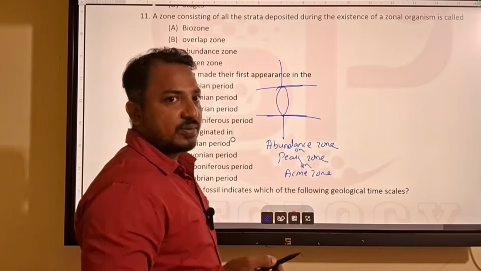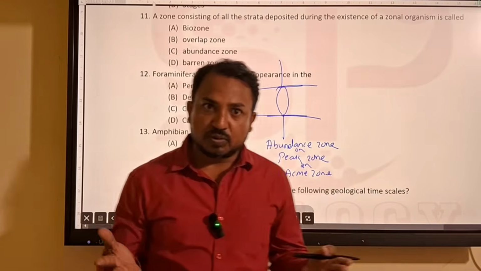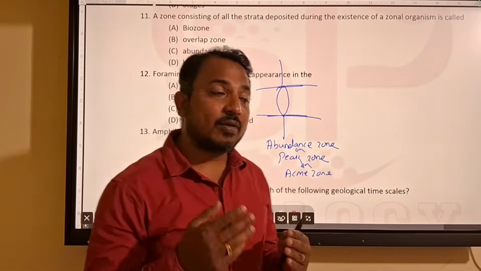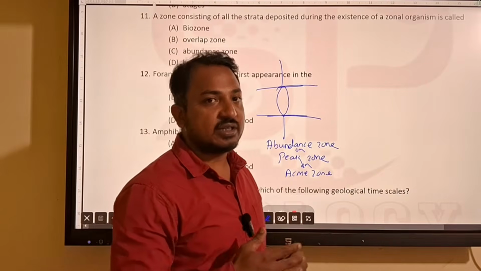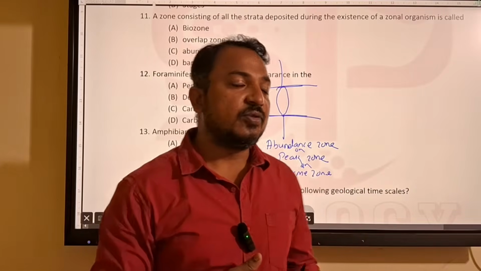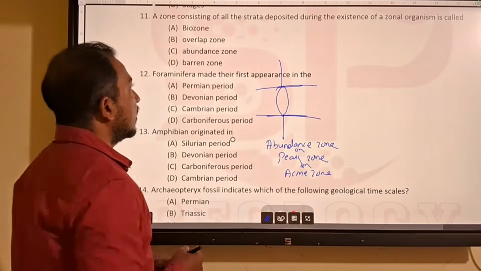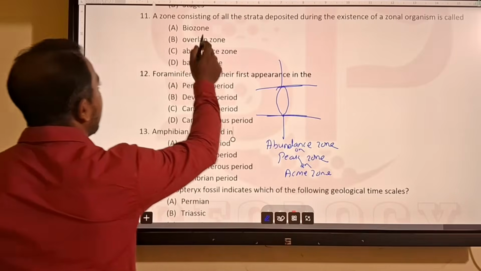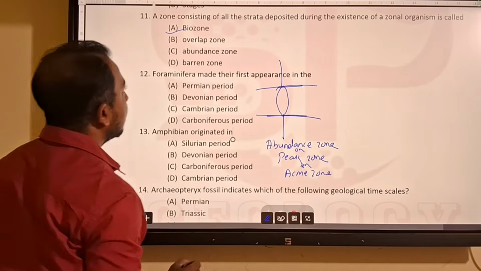Then we have the assemblage zone, where we find all types of zones. And you can also take another, the lineage biozone, by taking the different stages of evolution of the organism. So here the answer is biozone.